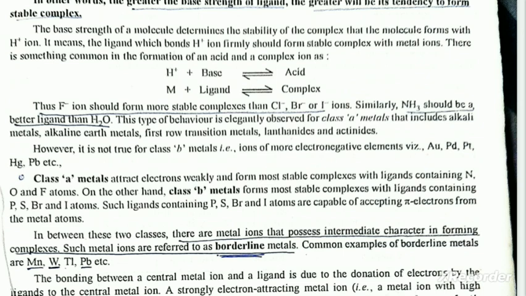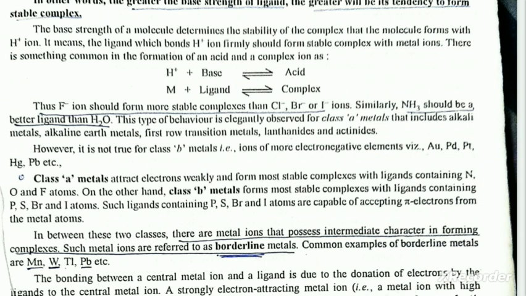On the other hand, class B metal ions form stable complexes with ligands containing P, S, Br and iodine. Such ligands containing P, S, bromine and iodine atoms are capable of accepting pi electrons from the metal atom.